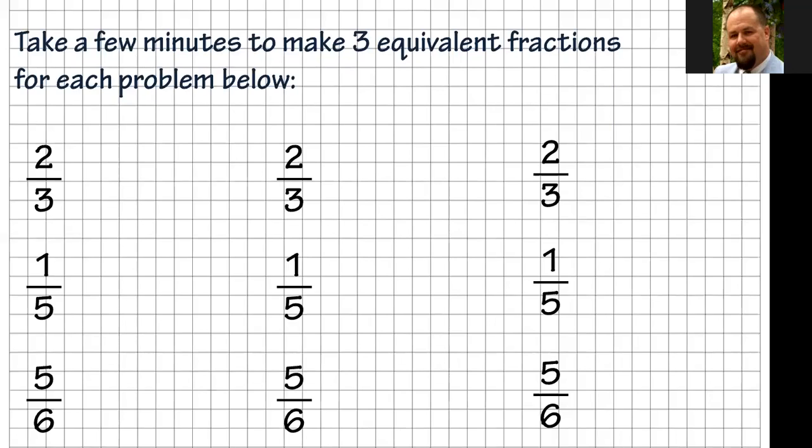All right, now you've had a chance to work those, so let's look at them. Okay, so on the first one, and I'm just going to give a few examples of how to do each of these. It may not have been the examples you used, but you can see if these are what works there. So we're going to multiply both of them by the same thing. So the first one, I just chose 4 over 4. 2 times 4 equals 8. 3 times 4 equals 12. So 8/12 is an equivalent fraction.